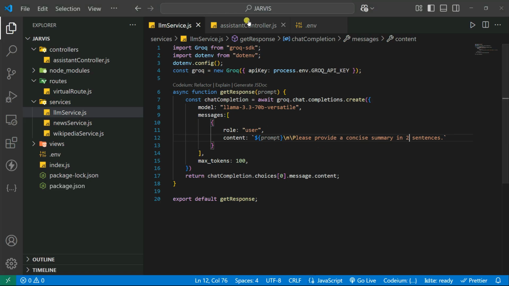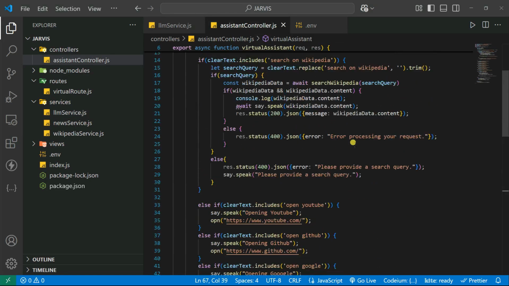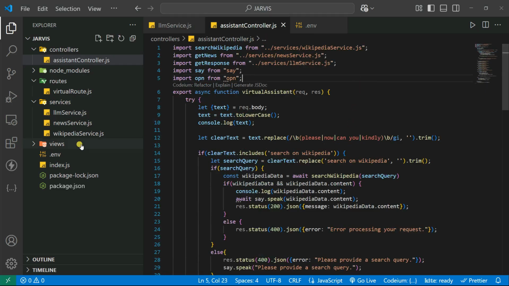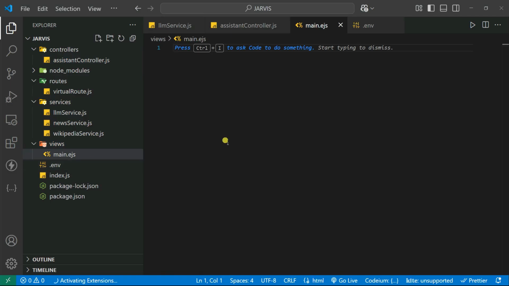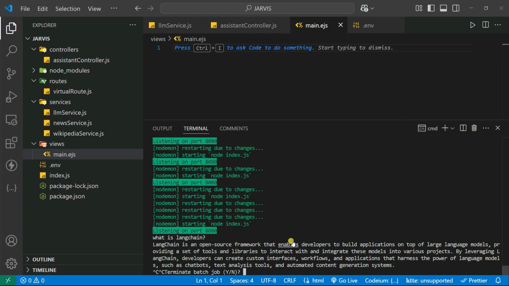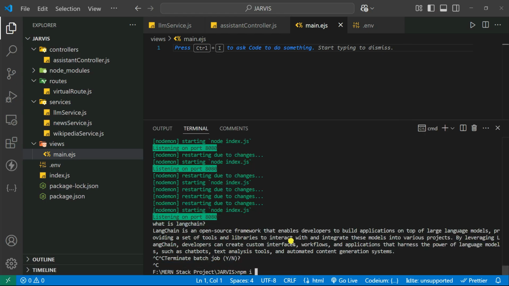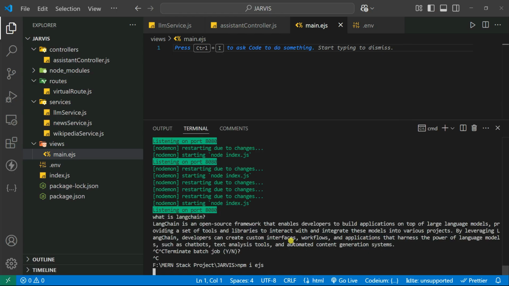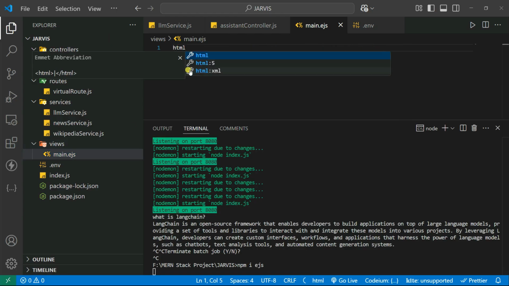Now we're creating our controllers, so you can simply go into creating our UI section inside our views. Inside our views, what I can do is create a file, let's say called main.ejs. Okay, because we're going to be using EJS in this case. So for that, we also need to install EJS. Let's go on here and stop the server, and then we can simply say npm i ejs. Okay, and then we go inside that and create the HTML templates.